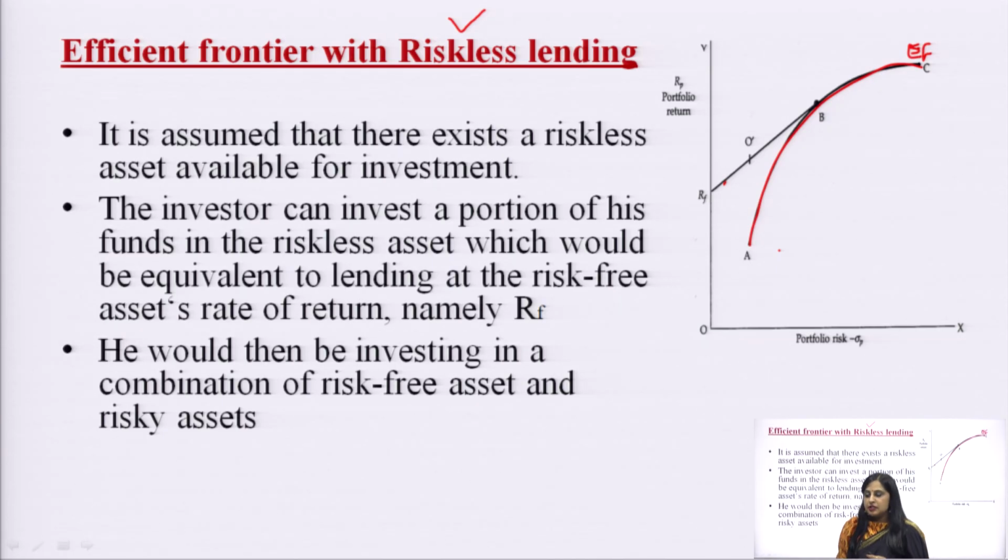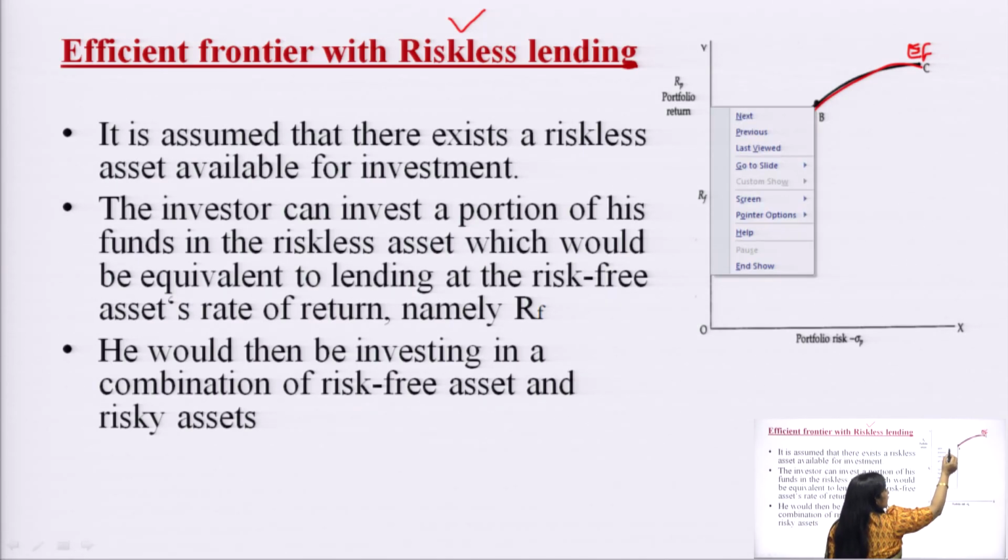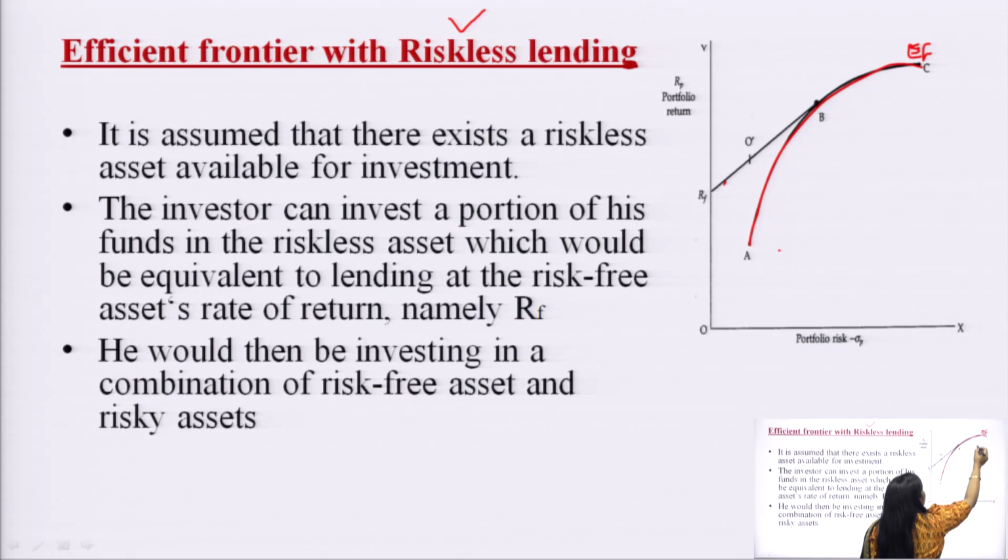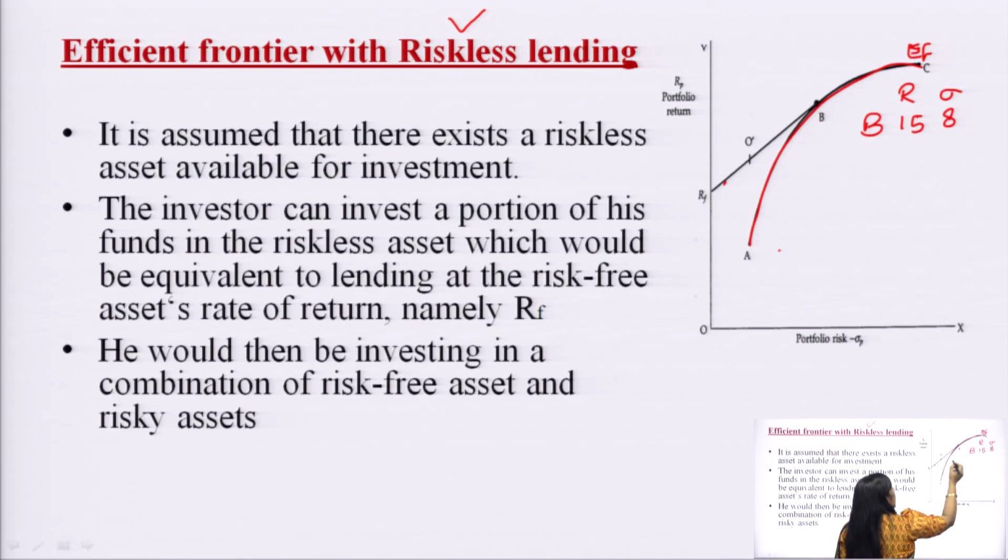How would it change? Let us assume that there is a security B in the market. On the axes, this is the return and this is the riskiness. Security B is giving a return of 15% and has a total risk of 8%. And there is a risk free security in the market, which I am denoting by RF, or a government security, which is giving a return of 7% and the riskiness is 0%.